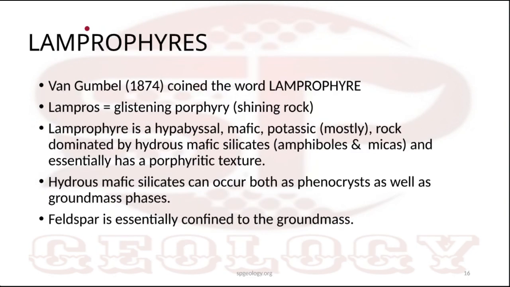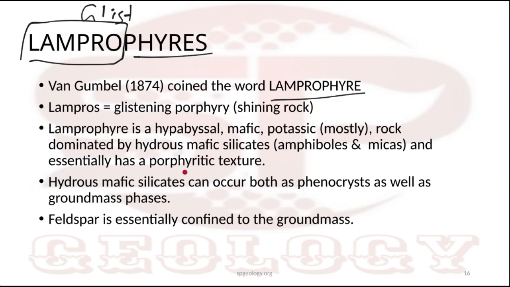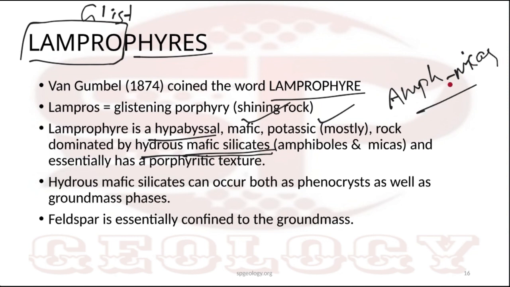Lamprophyres are hypabyssal mafic potassic rocks dominated by hydrous mafic silicates. So hydrous mafic silicates means amphiboles and micas. Okay, amphiboles and micas are there in Lamprophyre. So based on the presence of the hydrous mafic silicates, in the case of Lamprophyre, the dominant minerals are what? Hornblende. Okay, hornblende, biotite, and your